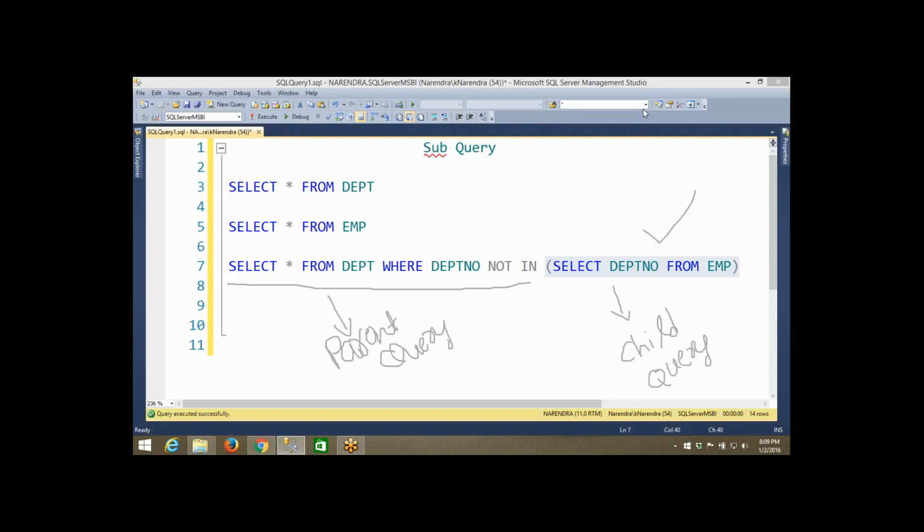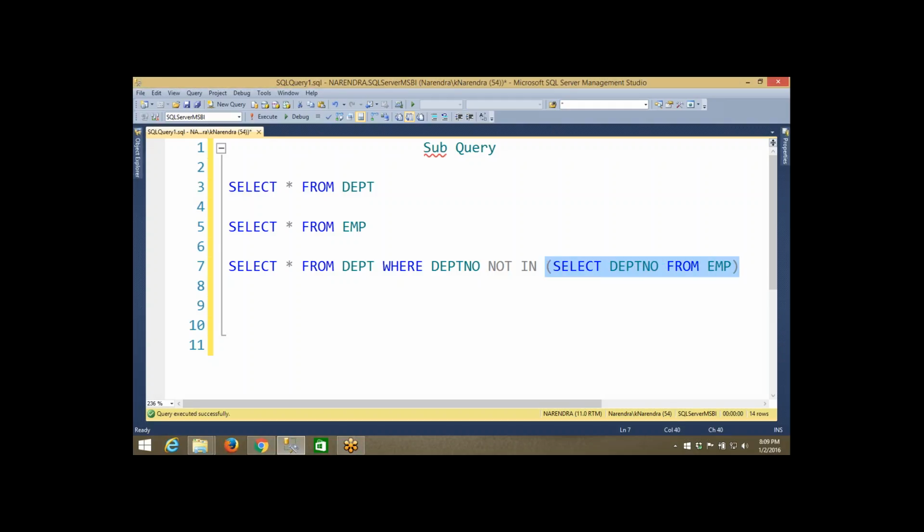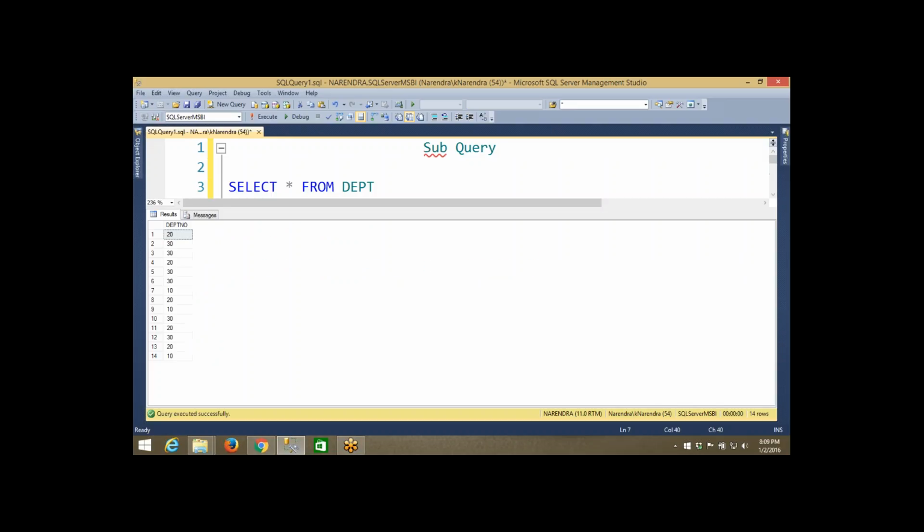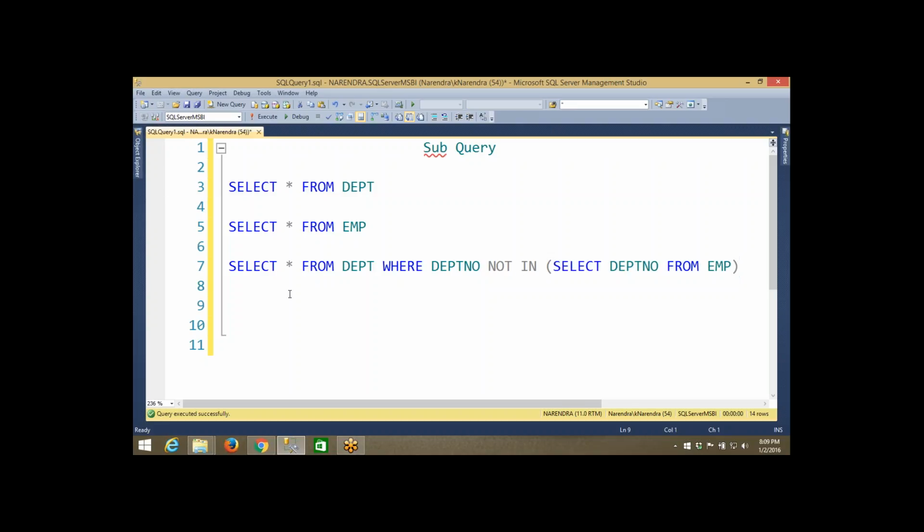In this particular situation, let me execute. If I say select department number from EMP and execute it, you can see how many departments I'm getting: 14 departments. I have all the departments here: 20, 30, 20, 20, 30, 10, like that. I have 10, 20, 30, 40 on the left side, and 10, 20, 30 on the right side. So this particular query will return output based on this not in condition. Not in means not in that list.